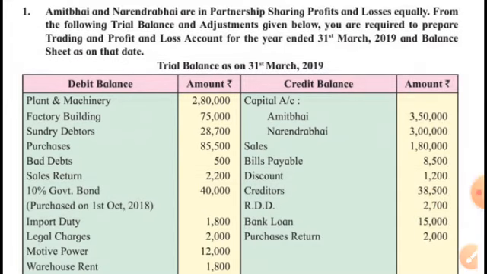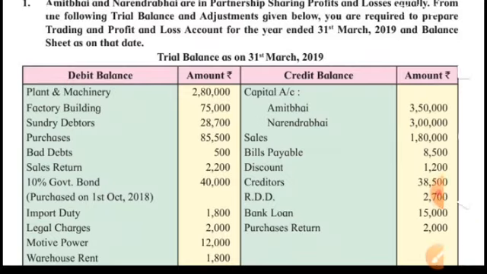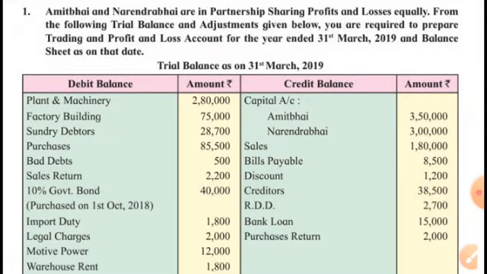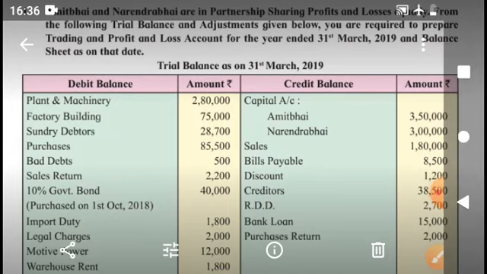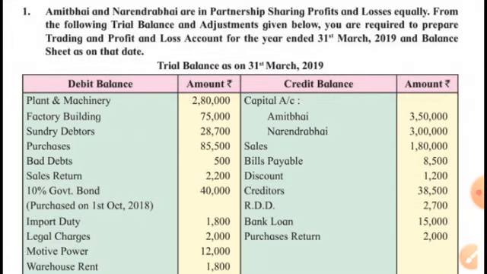Okay, so the year is ending on 31st March 2019. We are concerned with the year 2018-19. Plant and machinery is asset, factory building asset, then sundry debtors asset, purchases, then bad debts, indirect, it's loss. Purchases will be debited to trading account. Sales returns to be deducted from sales.